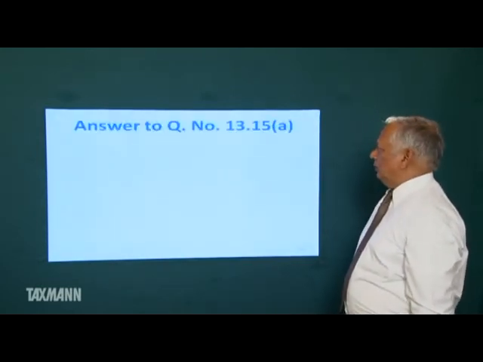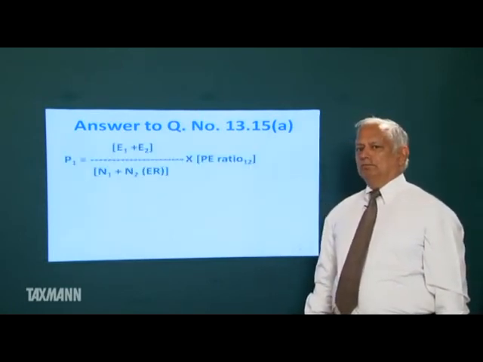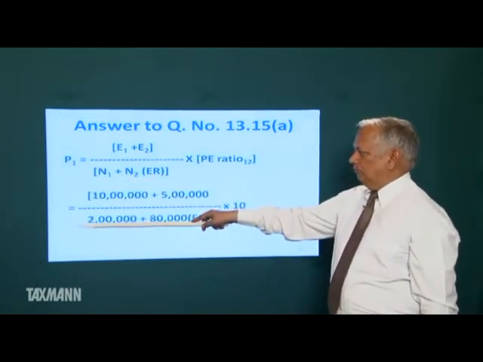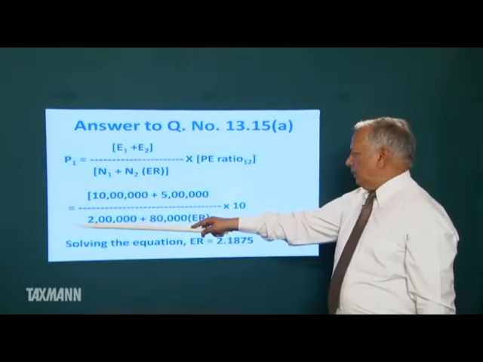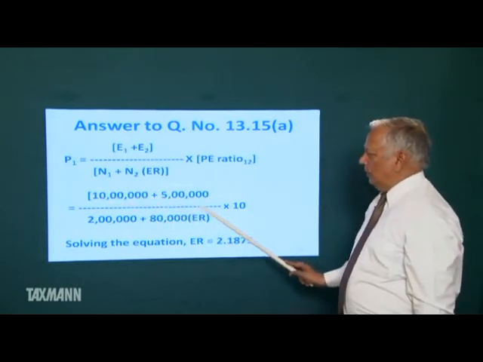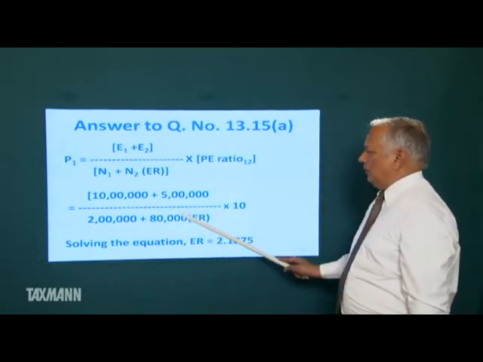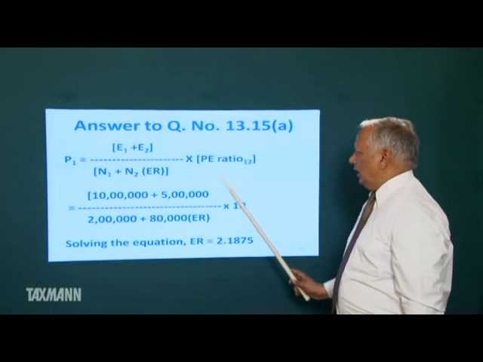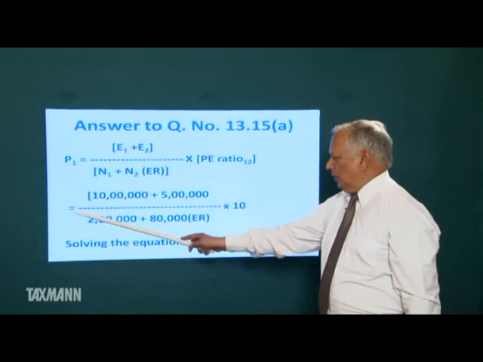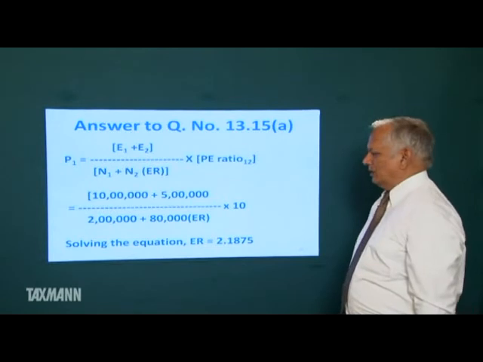Answer to question number 13.15a. At present, price per share is rupees 40. This is the earning of both the companies. This is the number of shares of both the companies after merger. This is the price earning ratio given in the question. This should be equal to 40 rupees. Solving the equation, we get that the exchange ratio is equal to 2.1875.